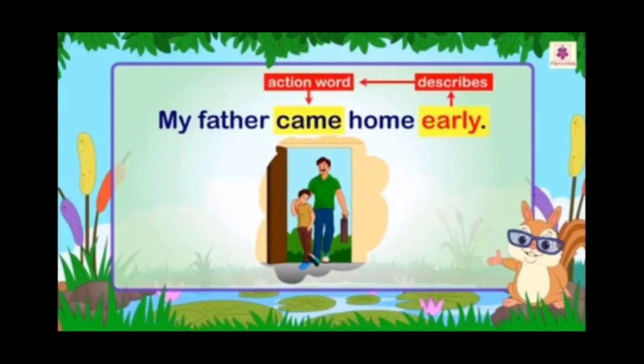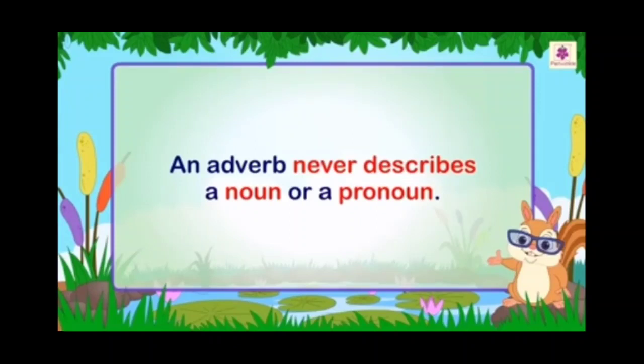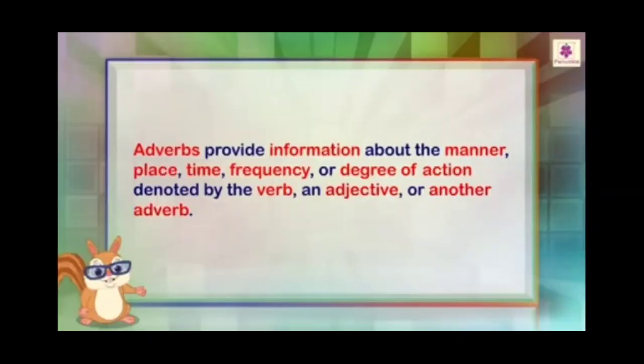As I told you, an adverb tells us about a verb, adjective or other adverbs in a sentence. Always remember, an adverb never describes a noun or a pronoun. That is the work of an adjective. An adjective describes a noun or a pronoun, but an adverb describes a verb or adjective or any other adverb. So don't get confused between adverb and adjective. I hope you have understood the definition of an adverb.